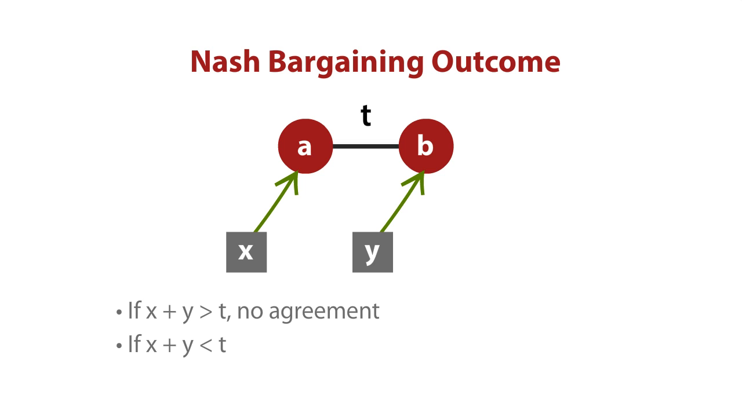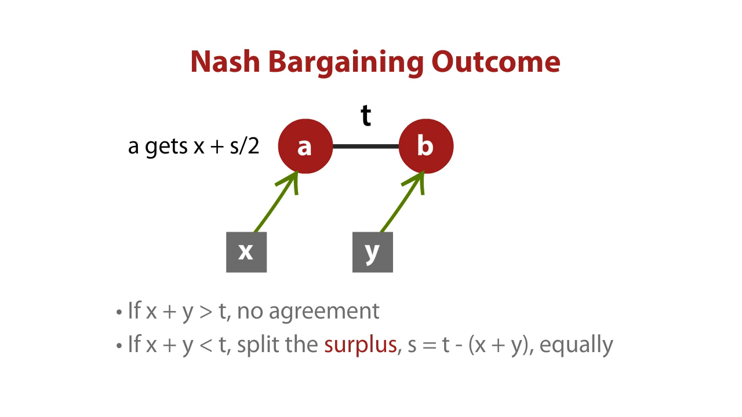But if the sum of their outside options is less than T, then there's a reason to reach a deal. They can have more. They can split that difference that they have. And the question is, how do they split it? So let's define the surplus from their deal to be S, equal to T minus the sum of their outside options. That's how much extra they get together from reaching a deal over what they would have had on their outside options. Nash's solution is that we would expect the two of them to split the surplus equally. So we would expect node A to get the value of his outside option X plus S over 2, half the surplus, and node B to get the value of his outside option Y plus S over 2. That's the Nash bargaining outcome.